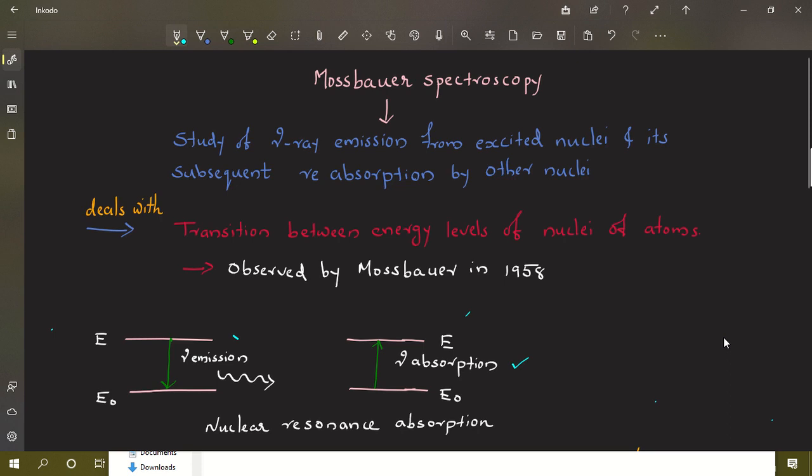The graph shows the nuclear resonance absorption. You have a nucleus in the excited state, and when it comes to the ground state, there will be a gamma ray emission, and this gamma ray is absorbed by another nucleus, and there will be some resonance condition, and this represents the nuclear resonance absorption.